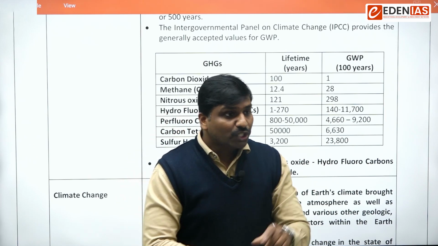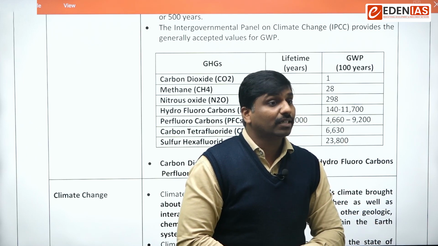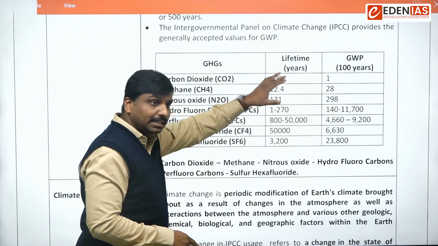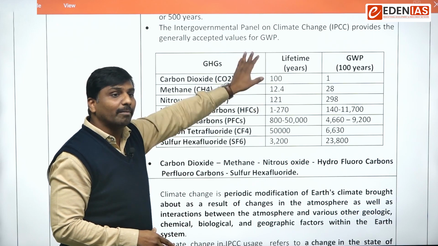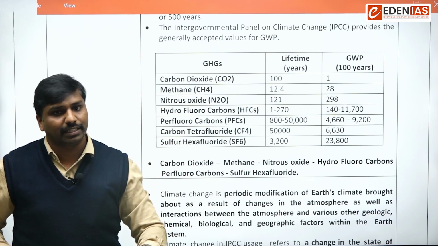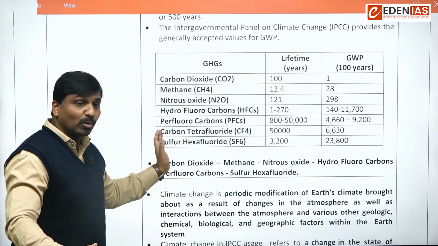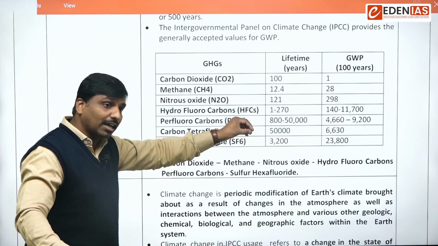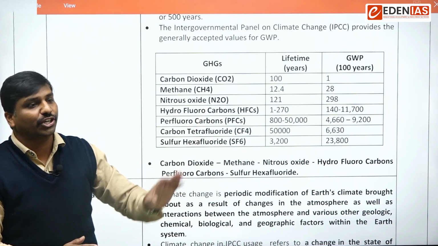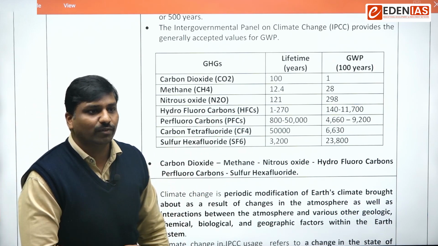Are you getting that? So carbon monoxide is a short-lived greenhouse gas, and that's why we are not talking from the perspective of global warming potential. Remember, carbon monoxide is one exceptional thing. On this scale, if they are asking about carbon monoxide, then you mention that carbon monoxide has very least potential to cause global warming. So that is another thing that you have to keep in mind.